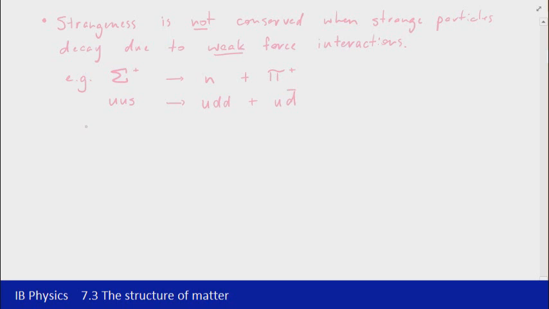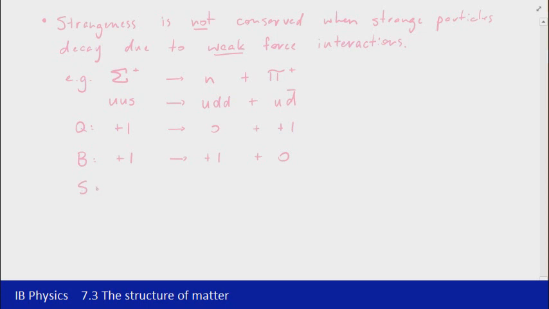Now exactly what's going on there we don't really need to worry about, we just want to look at the properties themselves. If we go through and look at the conservation, we can see first of all for charge that the positive sigma has a charge of +1, the neutron has a charge of 0, and the positive pion has a charge of +1. So they are all conserved. If we look at the baryon number, a baryon being something that contains 3 quarks, on the left hand side we've got +1, on the right hand side the neutron is a baryon, so it has +1, but the positive pion is a meson, so it has a baryon number of 0. I'll skip over the lepton numbers because they're all 0 for these particles.